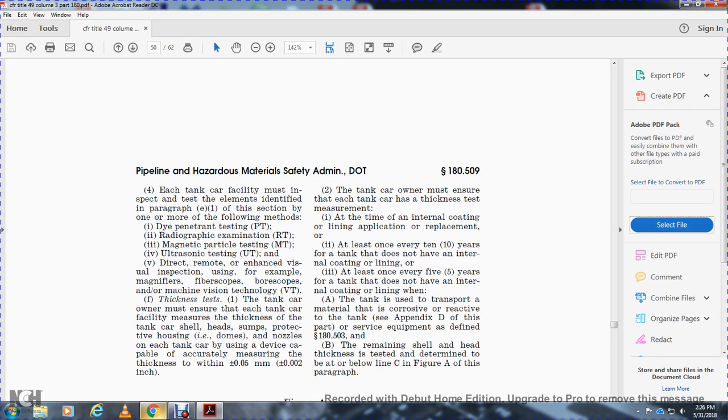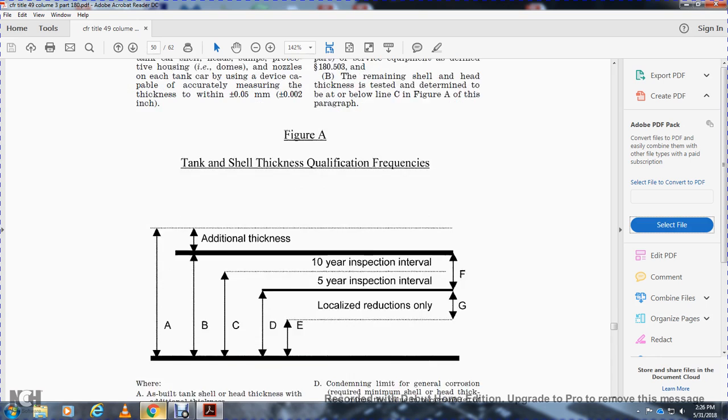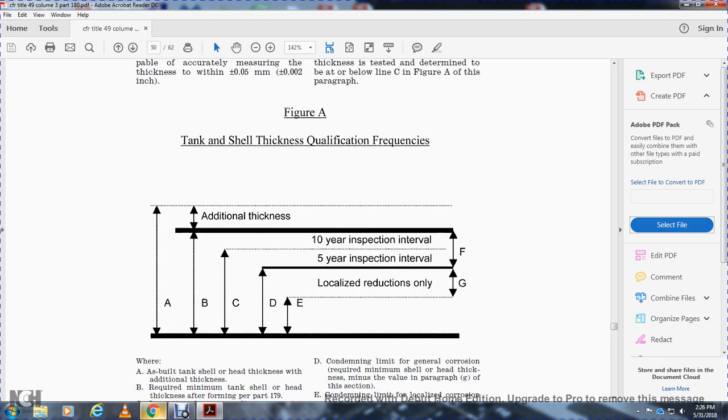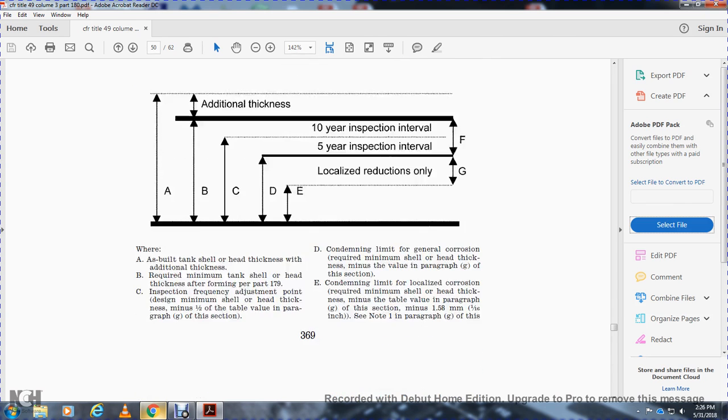The tank is used for the transport of corrosive or reactive material in accordance with appendix D of this part. Surface equipment is defined in statute 18503. The remaining shell and head thickness is tested and determined below line C in figure A of this paragraph. Figure A shows the tank shell thickness. A is the additional thickness, 10-year inspection interval, 5-year inspection under F, and localized reductions only, and from D and E.